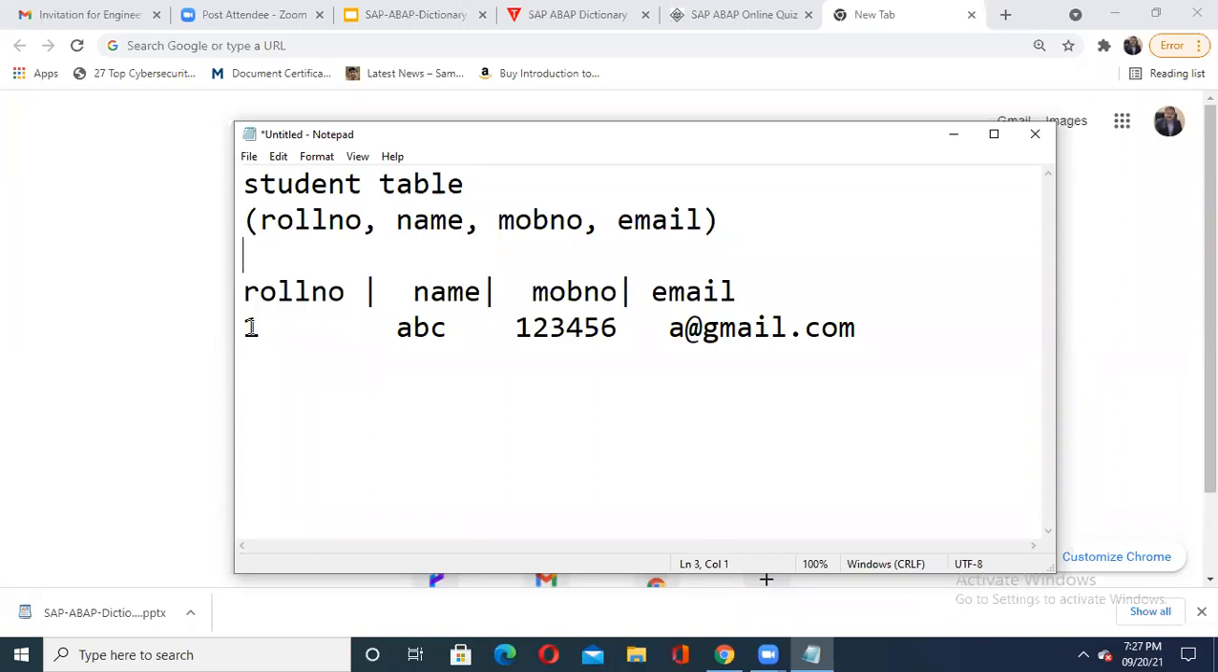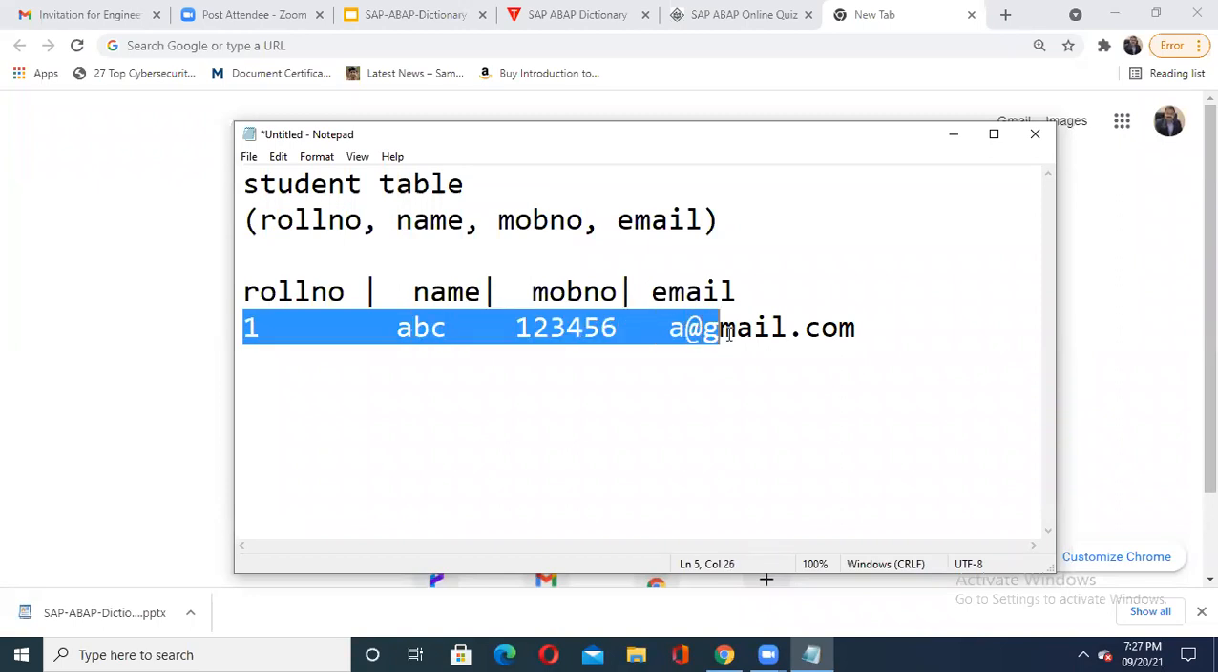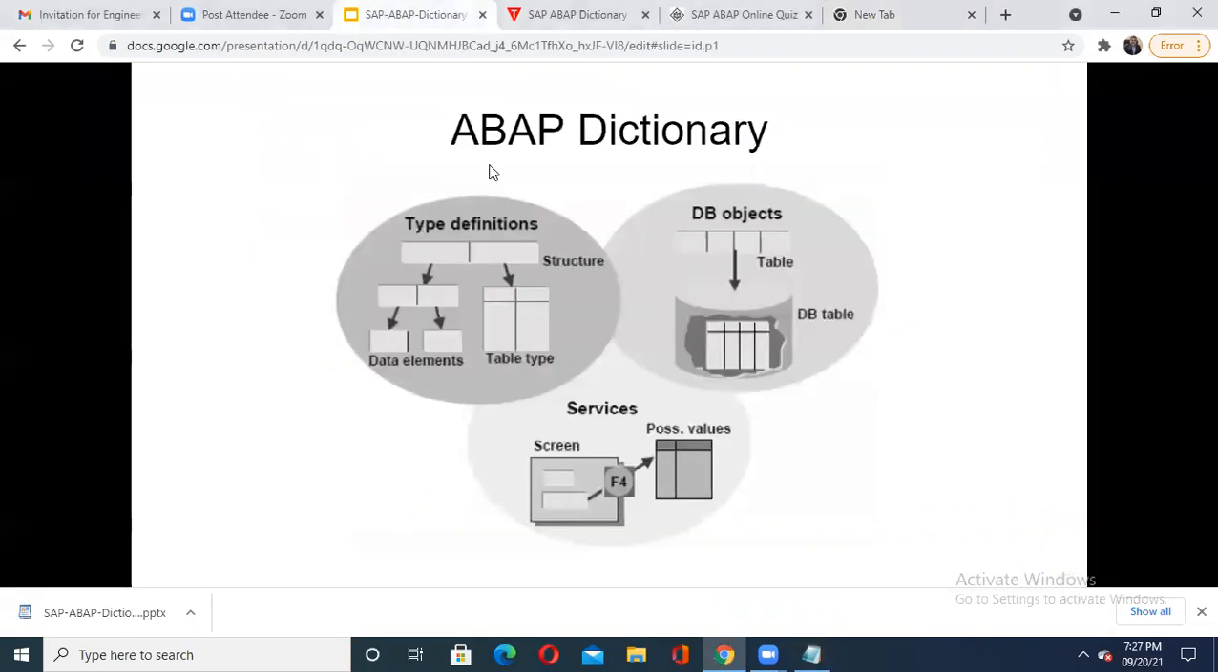But when I write the data this way, 1, ABC, 123456, a at the rate gmail.com, this complete highlighted area represents your row. Column and row are the lowest level representation in your ABAP data dictionary. The meaning is given here. I hope now you got this point.